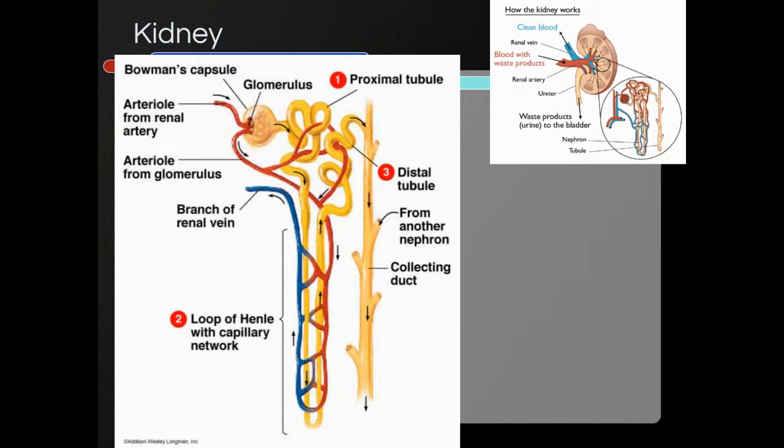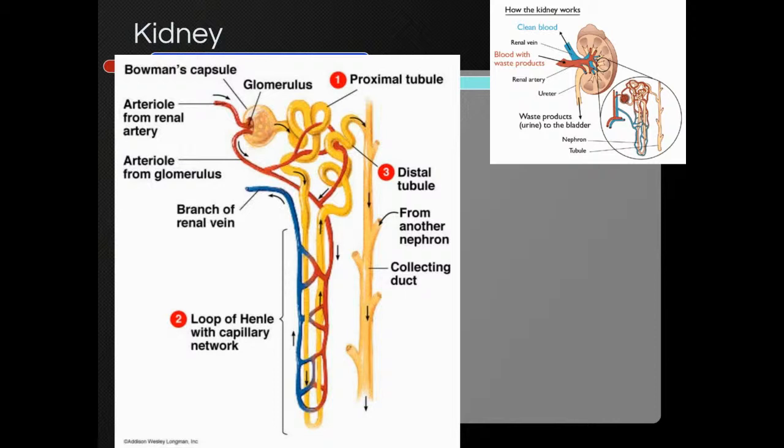As all that filtrate goes through the tubule system, all the good stuff is reabsorbed, taken from the tubule system back into your capillaries, back into your bloodstream. Whatever is not reabsorbed ends up going through the entire tubular system and ends up in the collection duct, eventually going to your bladder for excretion. That's it. That's kind of how the kidney works.